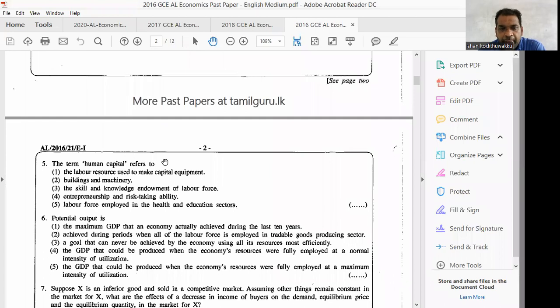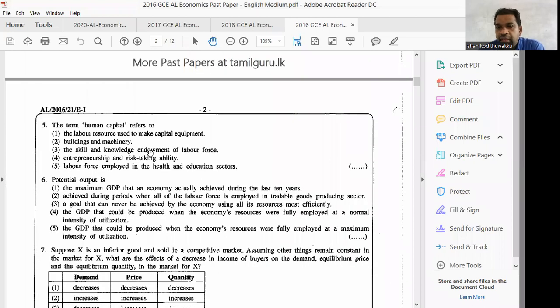The term human capital refers to labor, the skills and knowledge of the people. The skills and knowledge endowment of the labor force is the answer. The correct answer is number 3.